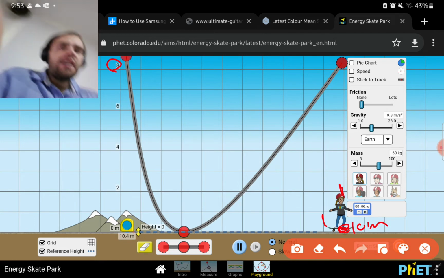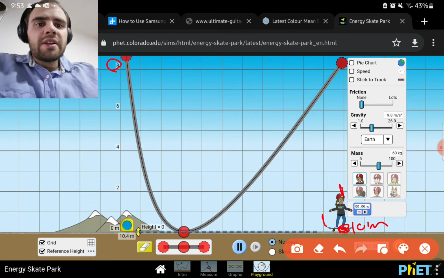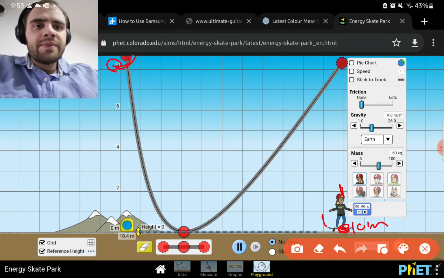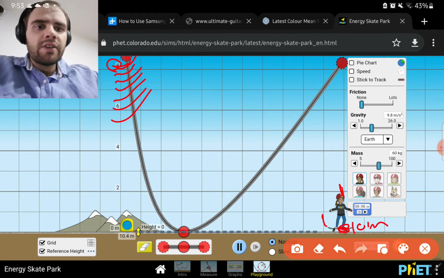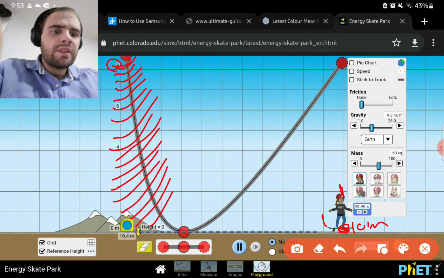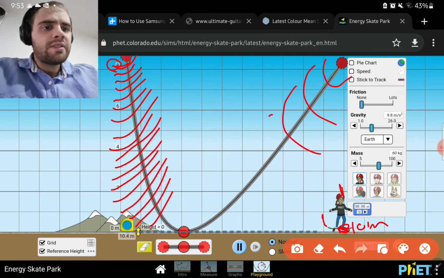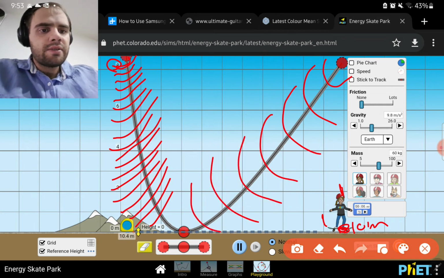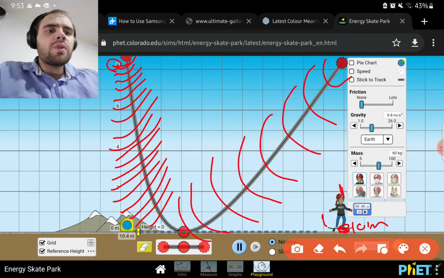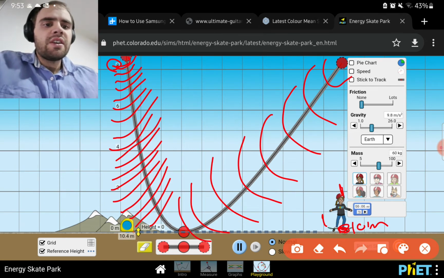If this was a contour map, we could see on the left-hand side here that the lines are going to be much steeper and much closer together. So let's draw some contour lines. Again, it's a very basic cross-section. It would look something like this. Whereas on the right-hand side, we can see the contour lines will be much more spread out. If I was walking, I don't know about you guys, but I'd want to be aiming for a hill that's more similar to the one on the right than the one that's on our left.